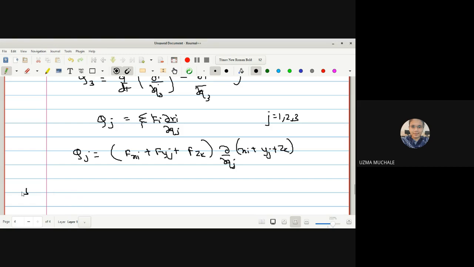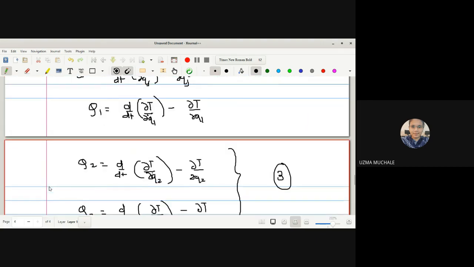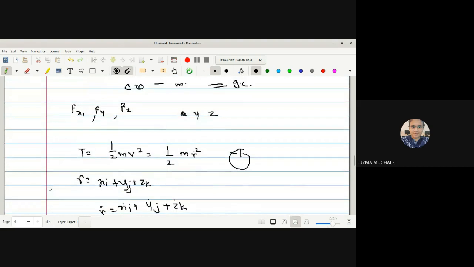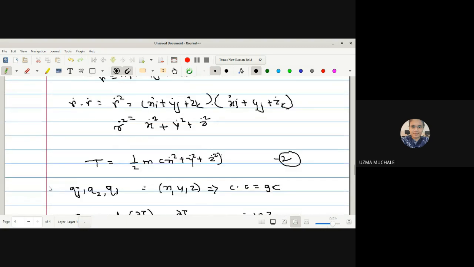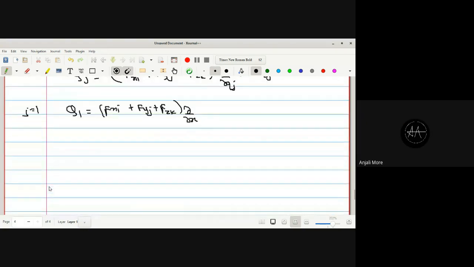So for j equal to 1 we get Q1 is equal to Fx i plus Fy j plus Fz k dot dou by dou x, because for j equal to 1 what comes is q1. What name did we give q1 here? Q1 is nothing but your x coordinate, correct? Dou by dou x of r is xi plus yj plus zk, right.